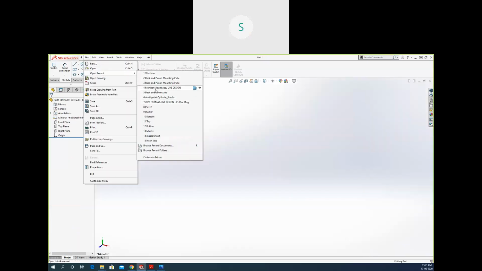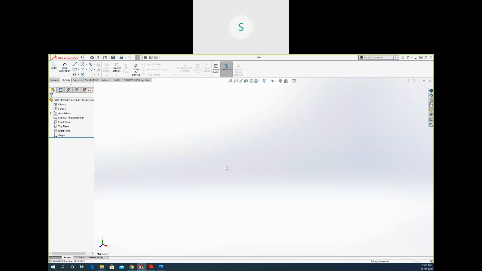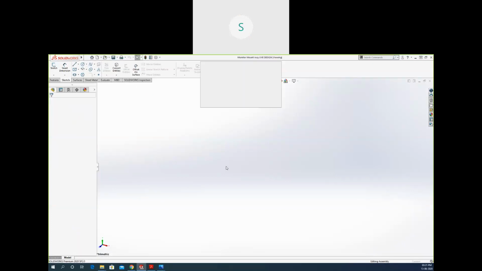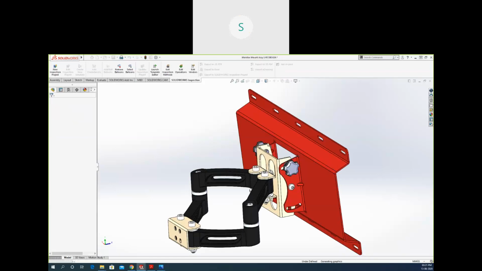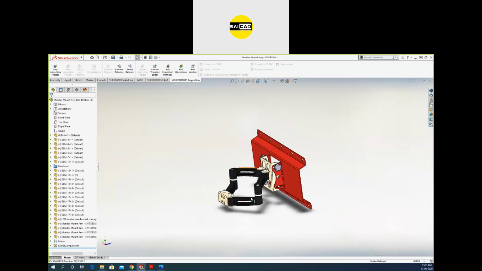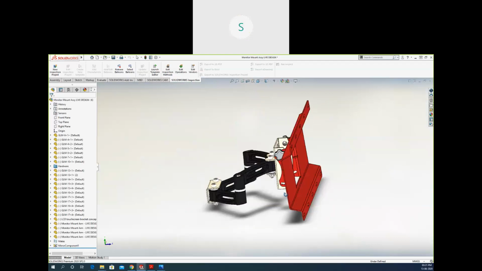Next, I open the next one. We have some assembly modeling here. The assembly model will take a few seconds to load. Okay, in this we have 59 components. You can see this is an assembly.